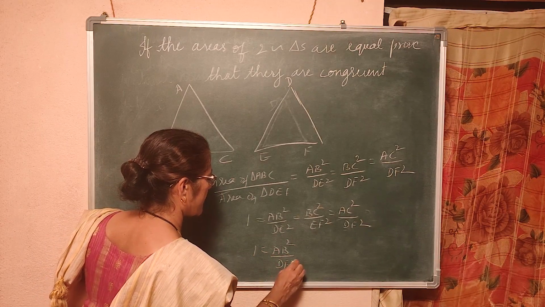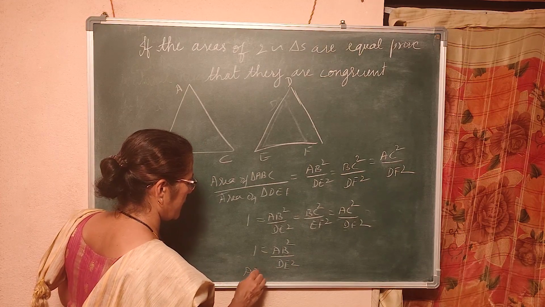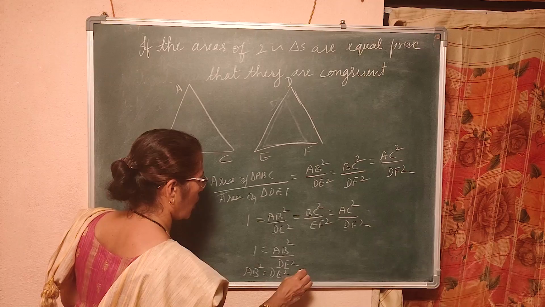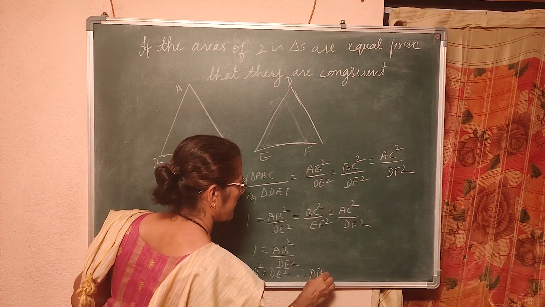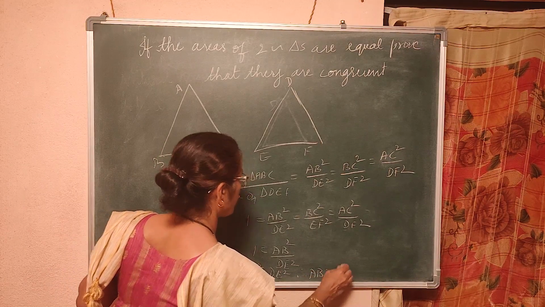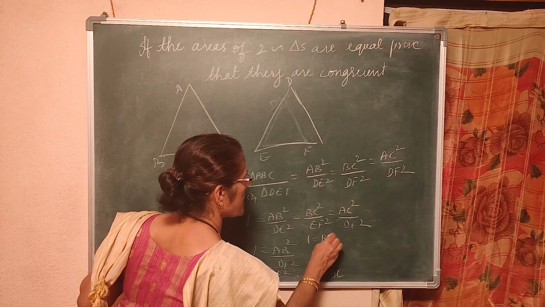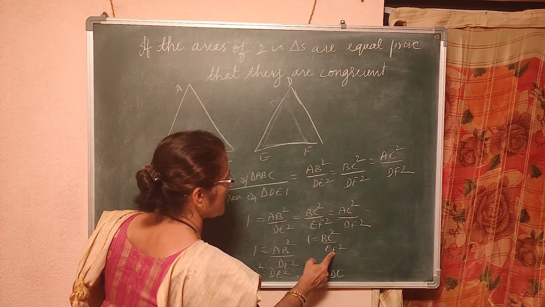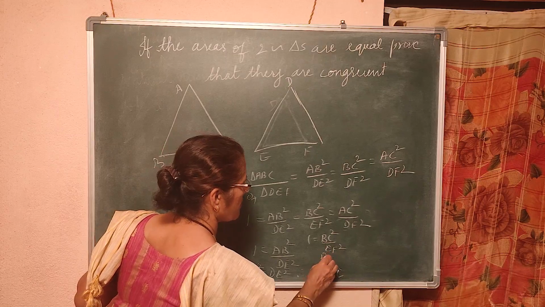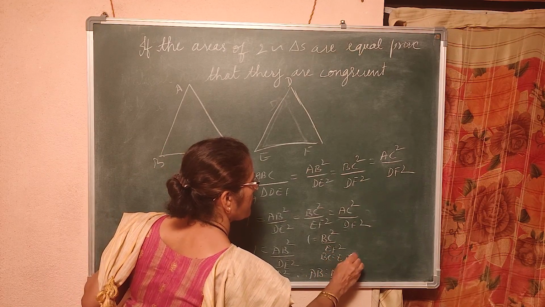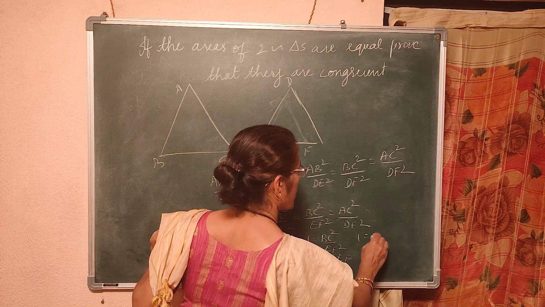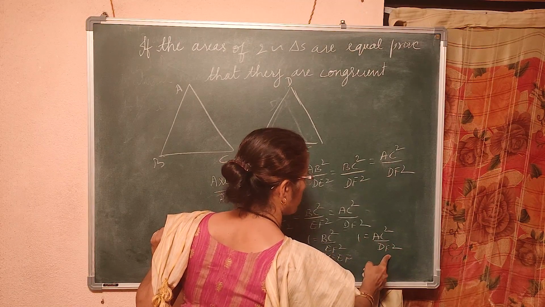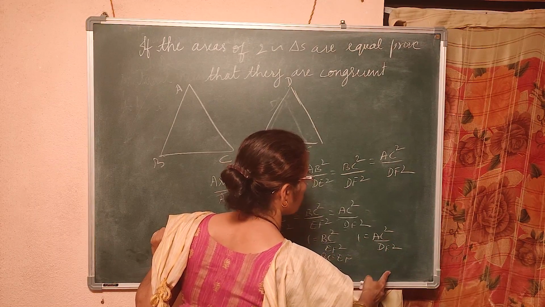So what do I get? AB square is equal to DE square, therefore AB is equal to DE. Similarly, 1 is equal to BC square by EF square, so BC square is equal to EF square, so BC is equal to EF. 1 is equal to AC square by DF square, so AC square is equal to DF square, AC is equal to DF.